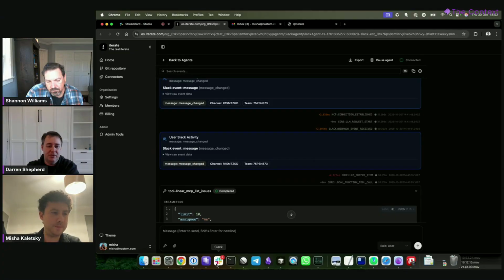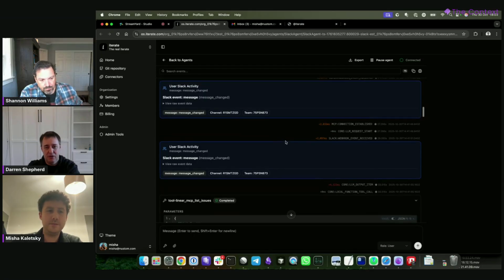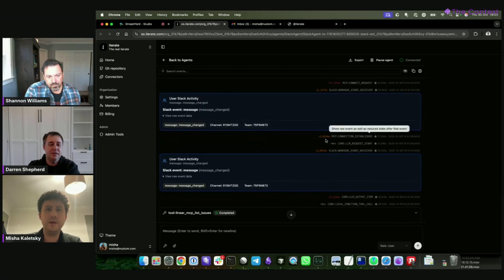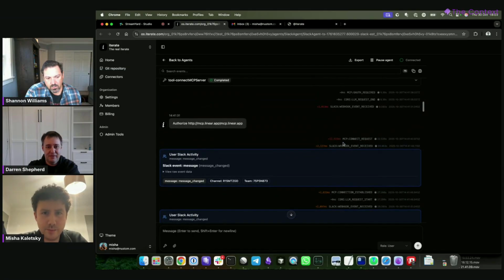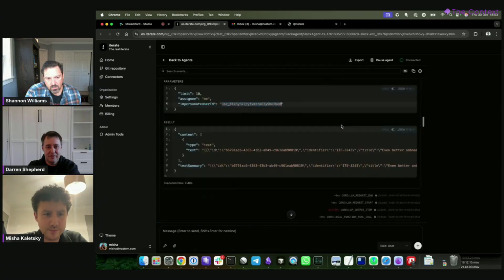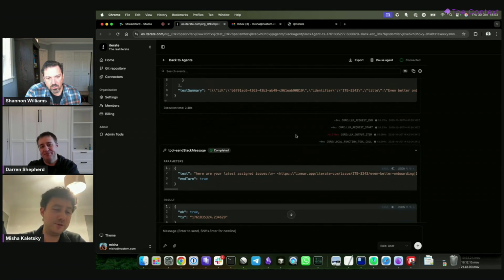In the response, I'm just curious, when the agent replies, because you're sending the message to an agent, is that response what gets sent back to Slack, or does the agent have to call a tool to reply? Yeah, so right now, you may be able to see this, it's actually a tool called Send Slack Message. Cool. It is our most frequently used tool.